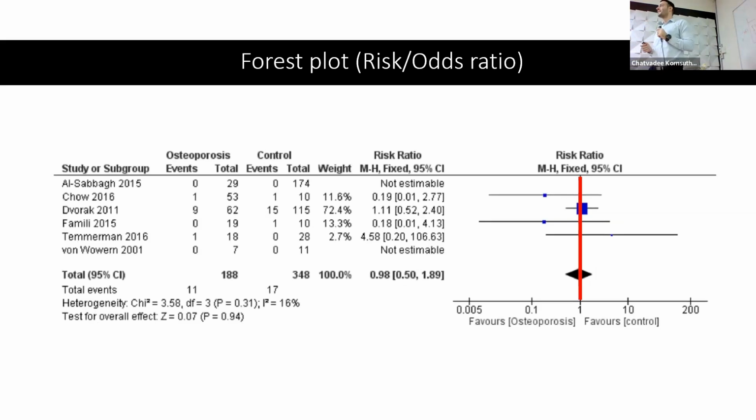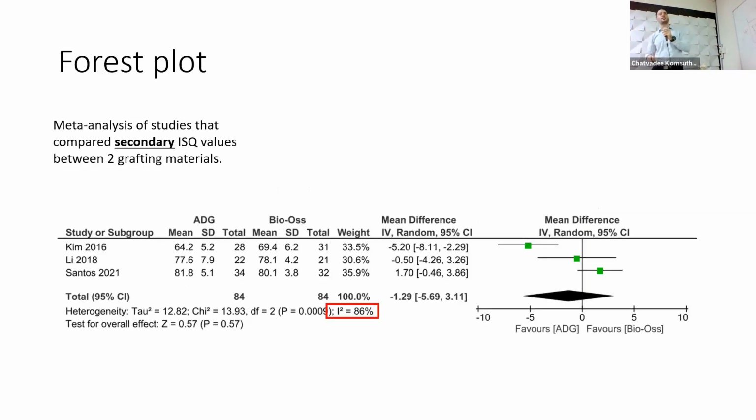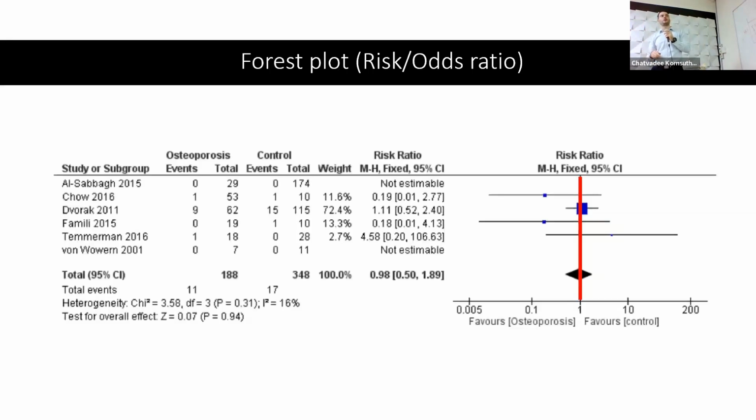Okay, because actually, if you remember your statistics classes, when I have an odds ratio or risk ratio of 1, this means that there is no significant difference. Because when you multiply anything by 1, any odds ratio or risk ratio by 1, this means no significant difference. So just remember, keep it in mind, when you have meta-analysis using the mean and standard deviation, the line of no effect would be at 0. When we have odds and risk ratio, the line of no effect would be at 1.